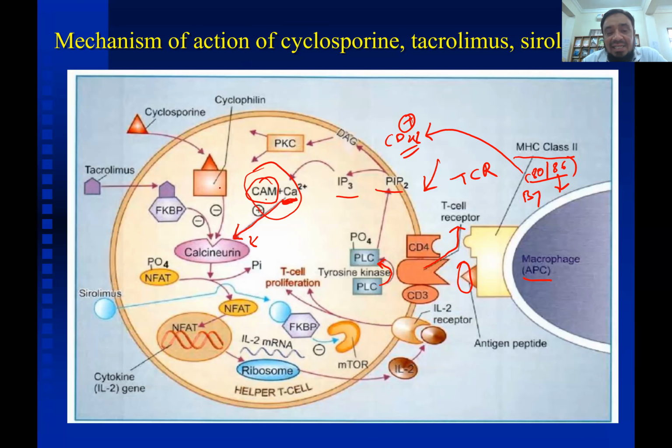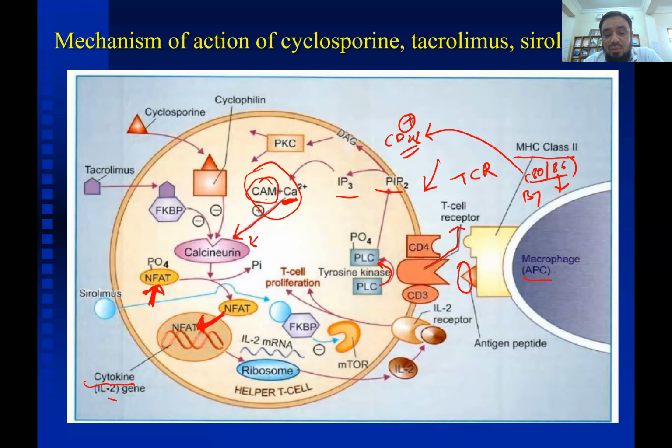Calcineurin dephosphorylates NFAT, nuclear factor of activated T cells, and this NFAT then translocates inside the nucleus and leads to the generation of the cytokine interleukin 2.